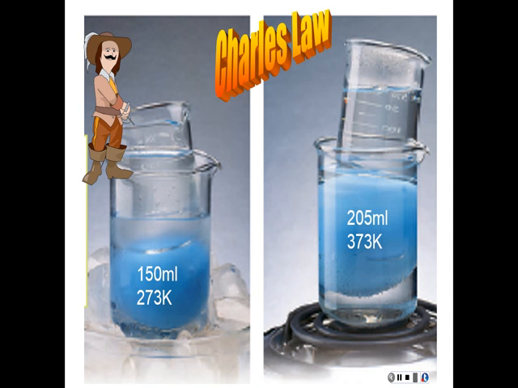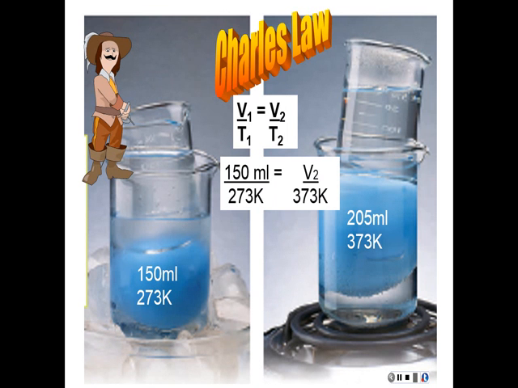And this gives us Charles' law, which is V1 over T1 equals V2 over T2. So what we say here is volume and temperature are directly proportional to each other, but you must have the temperatures in Kelvin degrees for this gas law to work. So you must remember that.